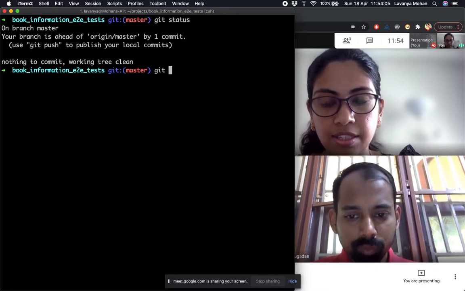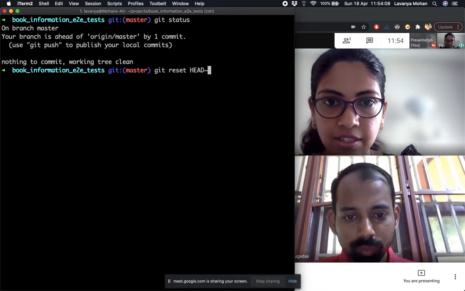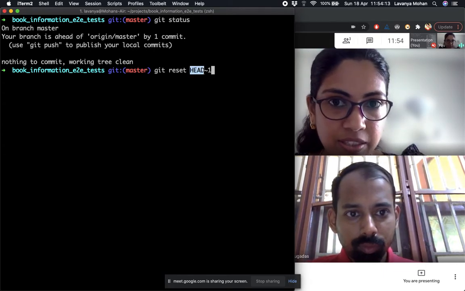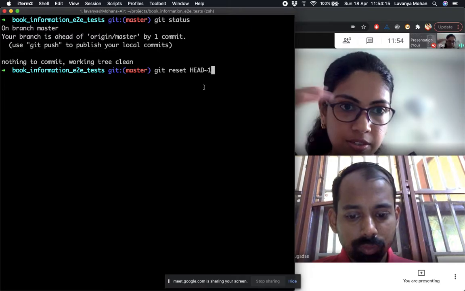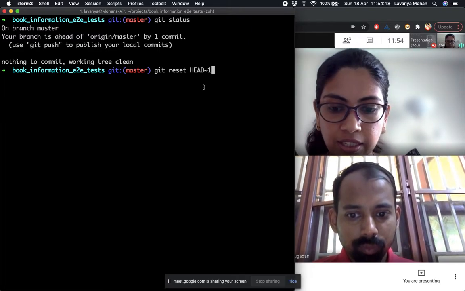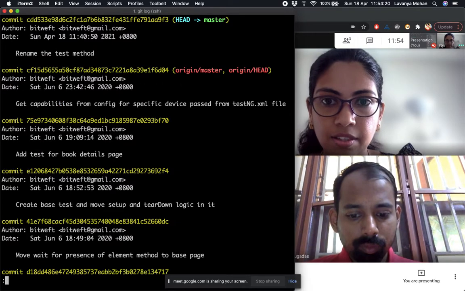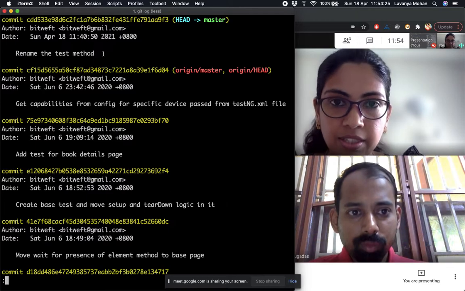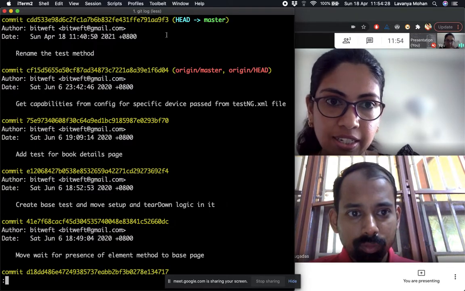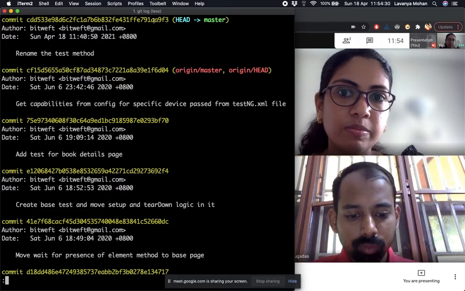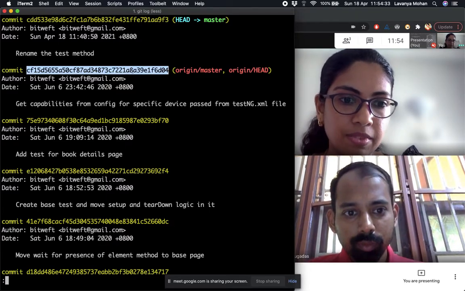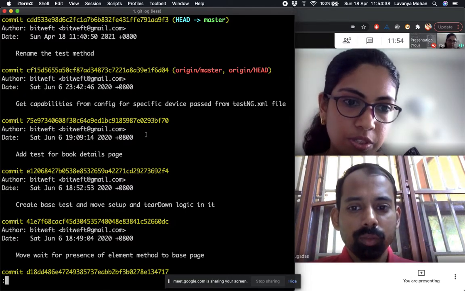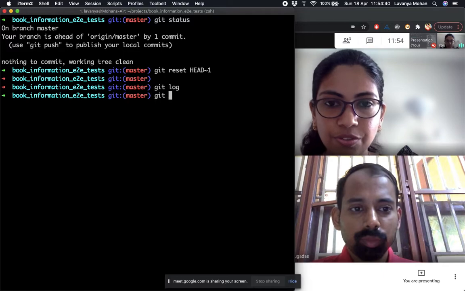One approach is saying git reset HEAD~1. So let me just talk about what this is. HEAD, as I mentioned, is a pointer which is pointing to a certain commit. In our case, HEAD was pointing to this latest commit which we just did, which was renaming the test. So if I say git reset HEAD~1, it basically means just move your HEAD from this point to this, and now just keep pointing here. Just go one step behind. If I say ~2, it will go 2 steps behind.